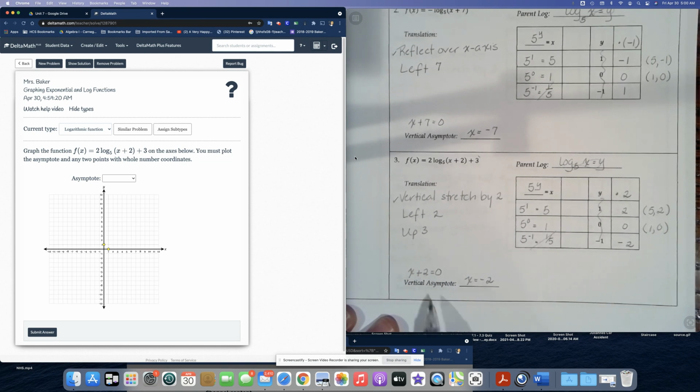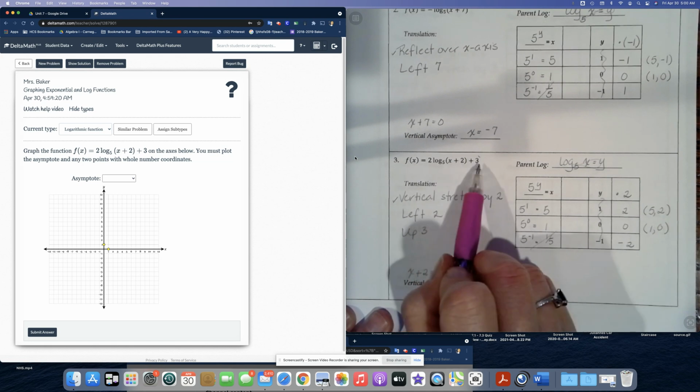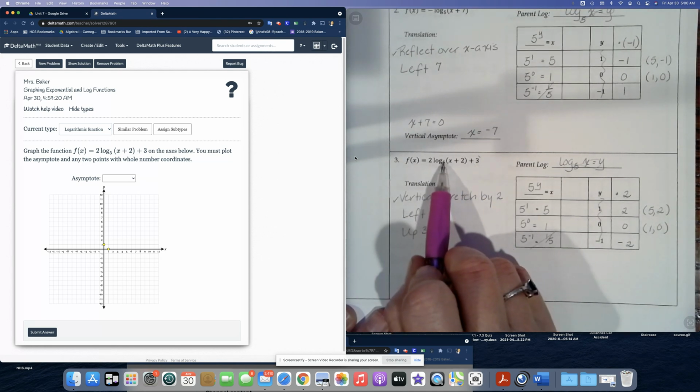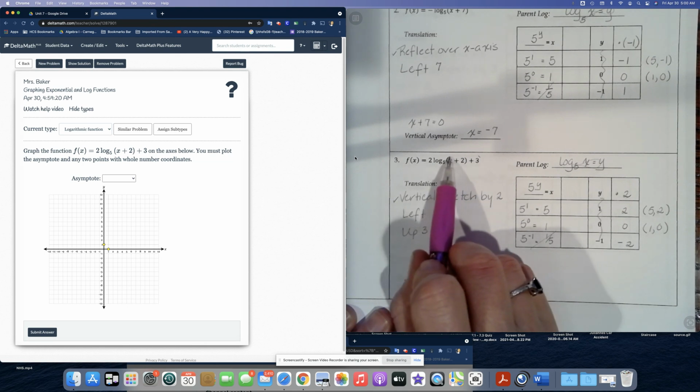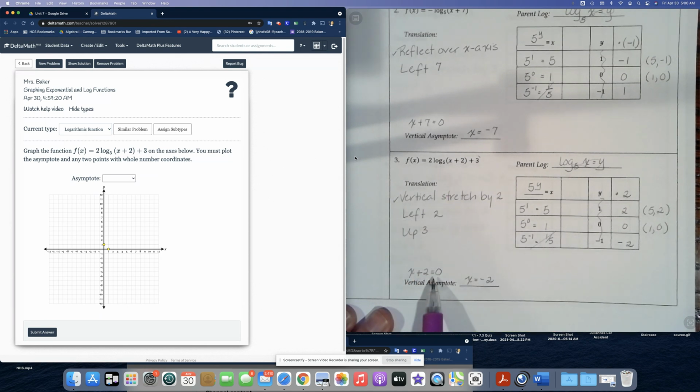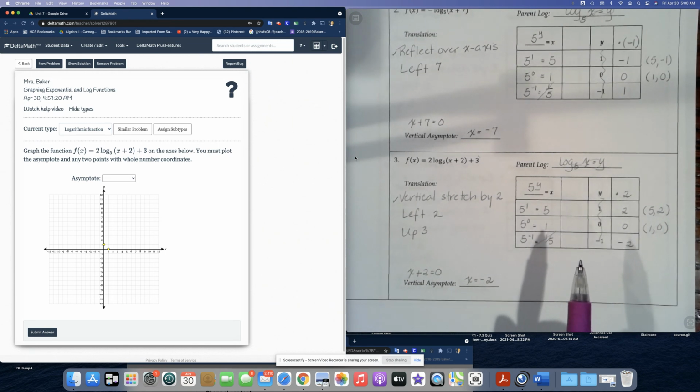So let's go ahead and find our vertical asymptote. Remember, we're going to forget about the 3 on the outside. We're just going to take the x plus 2 in parentheses and set that equal to 0. If you set x plus 2 equals 0, you subtract 2 from both sides and you get x equals -2.